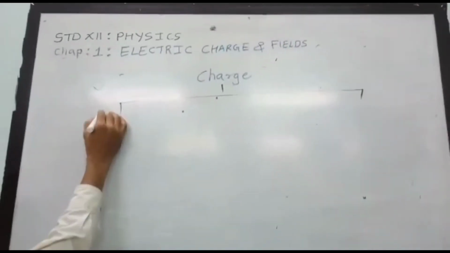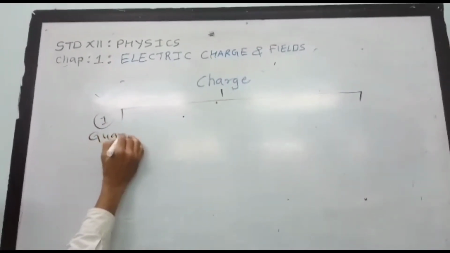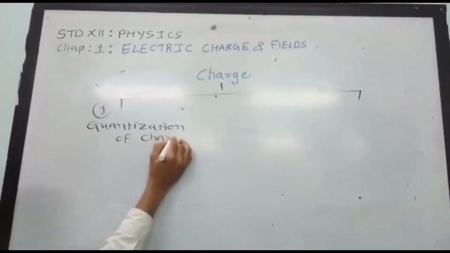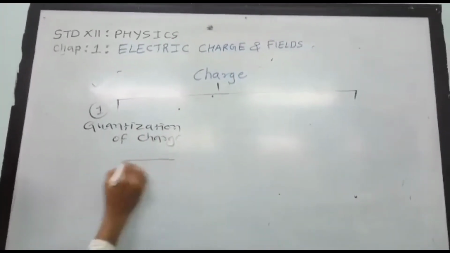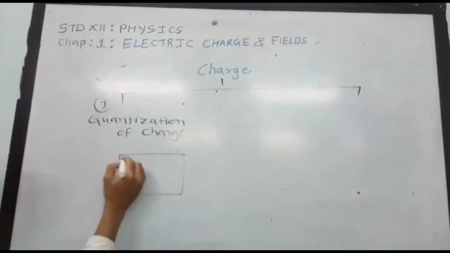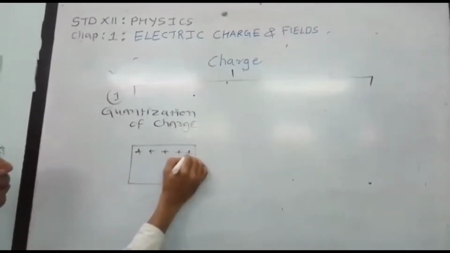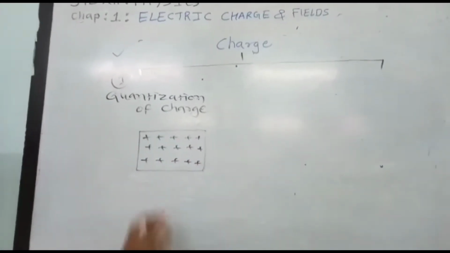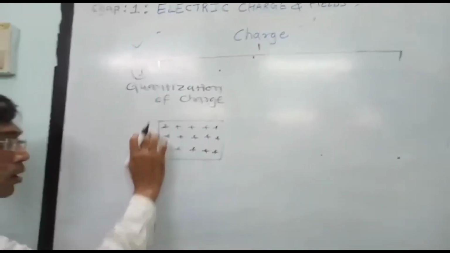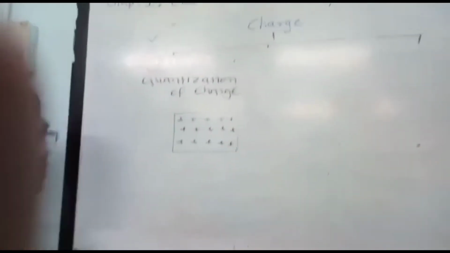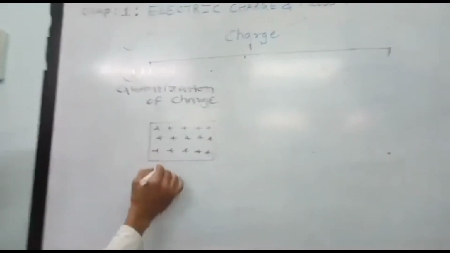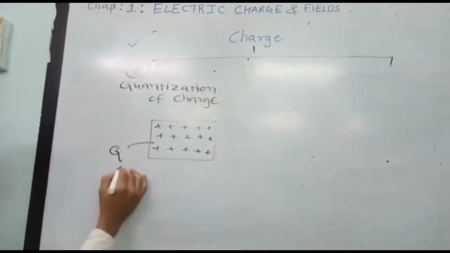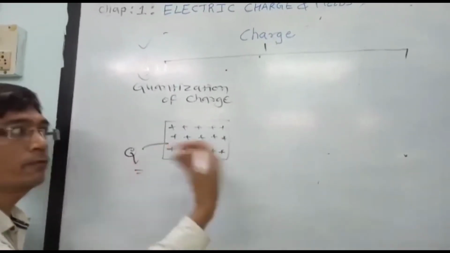Let us take first the quantization of charge. Now if you are taking any one object and on this object the charge is deposited uniformly, then the total charge on the surface of the object is an integral multiple of the fundamental charge.